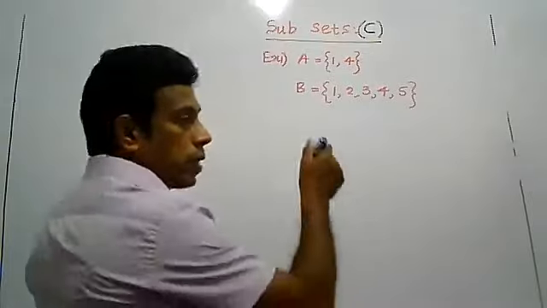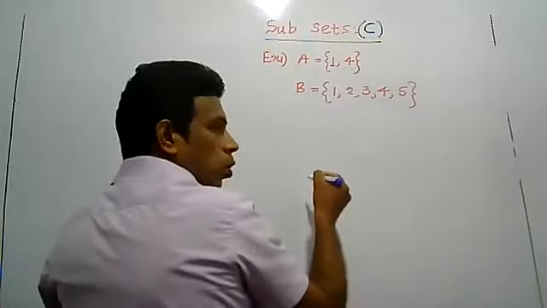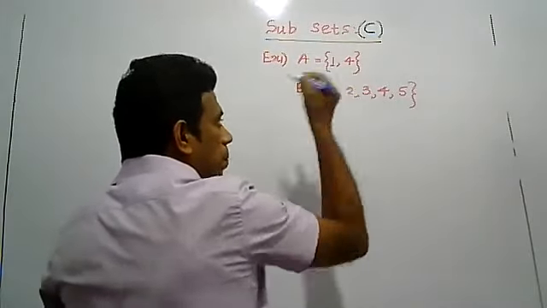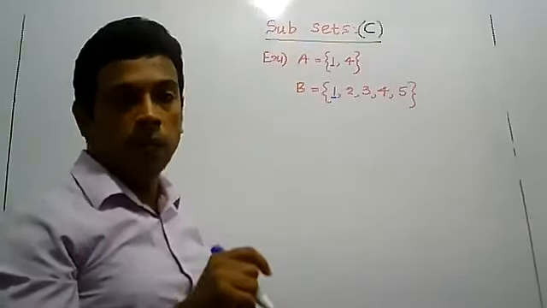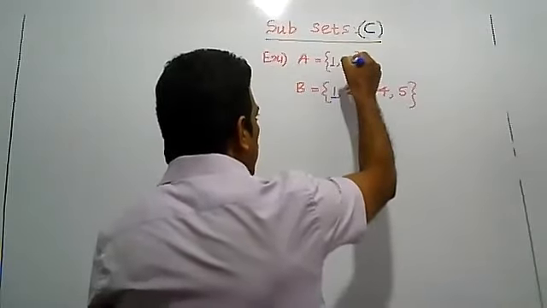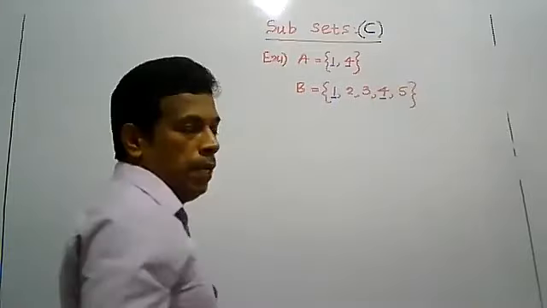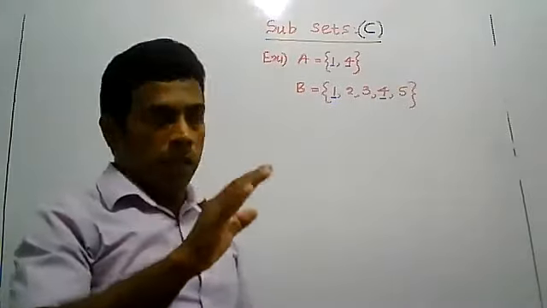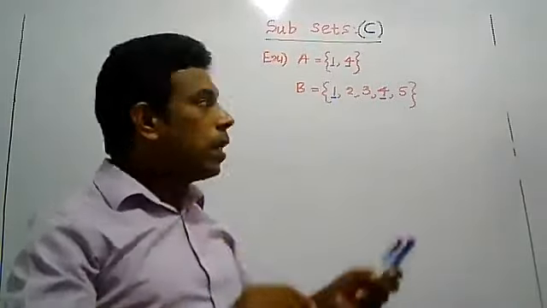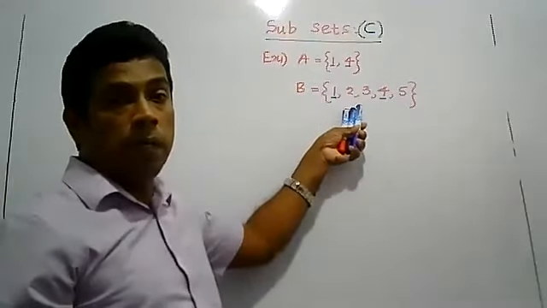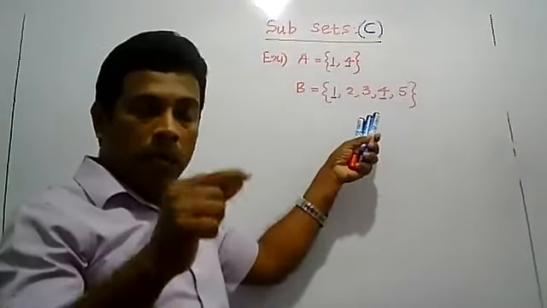Now look at these two sets. Set A has two elements. The first element is 1, which is also contained in set B. The second element of set A is 4, which is also an element of set B. All the elements of set A belong to set B, and set B has at least one more element.